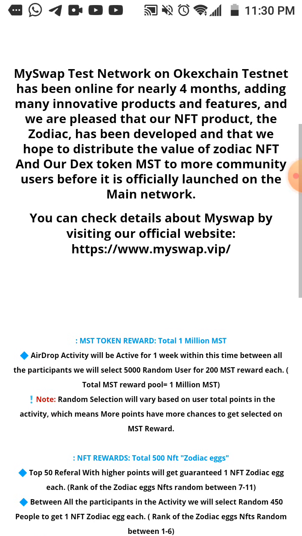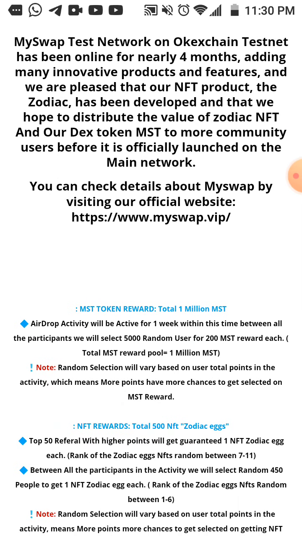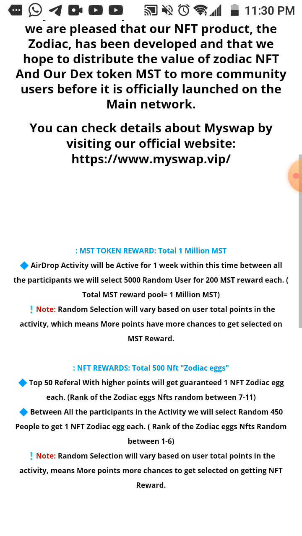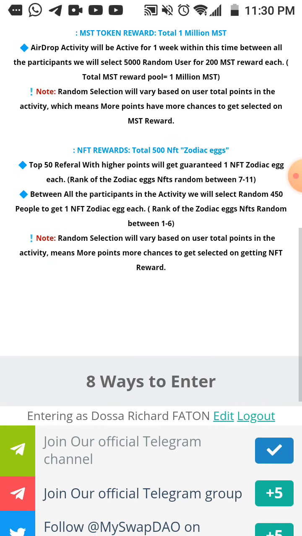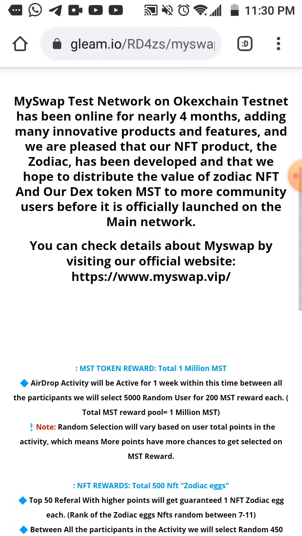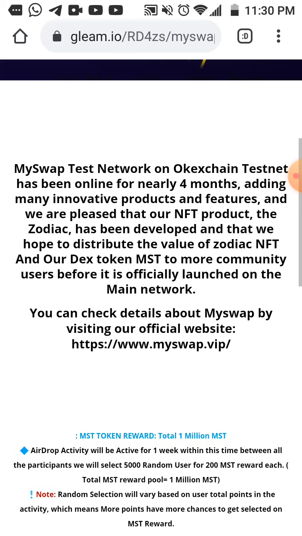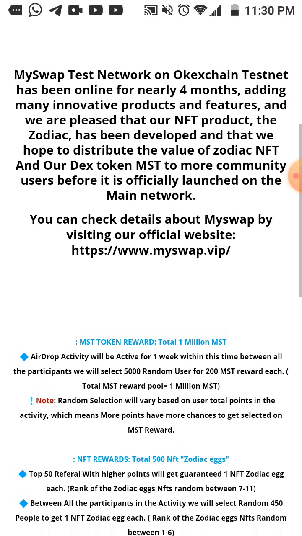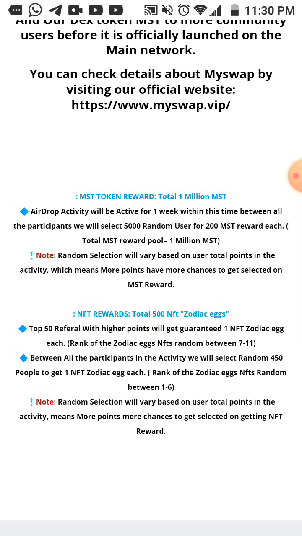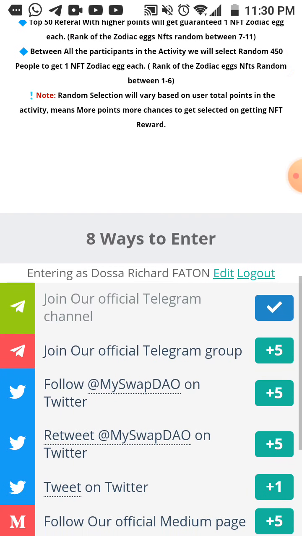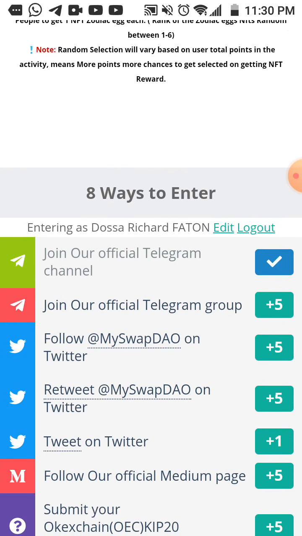The name here is MySwap, and they distribute Zodiac, the name of the token Zodiac, and they use the OKX chain blockchain, but it is also compatible with Ethereum.